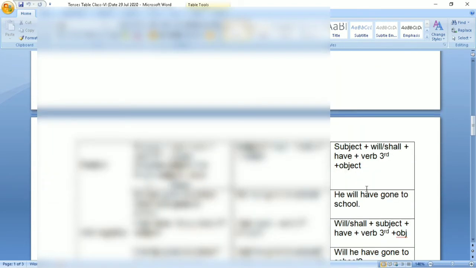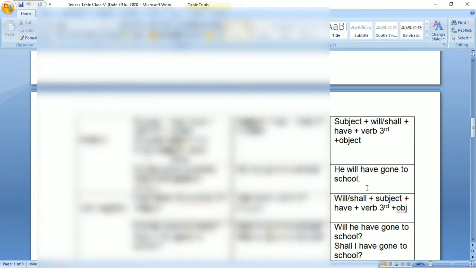Now let us do future perfect. Students, as I have already told you, perfect means work is done. So here also you will use verb third form in all the perfect tenses: present perfect, past perfect, future perfect. One thing is common, that is verb third form. Subject plus will or shall plus have plus verb third form plus object. For example, he will have gone to school.